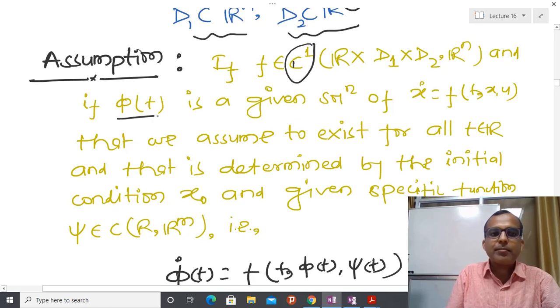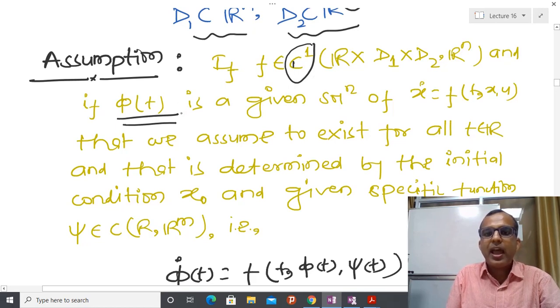And this phi t is the solution, so I am going to linearize this particular function about this particular solution. Here I am not going to discuss the existence condition; we are just assuming that the solution phi t can be reconstructed from the initial condition x0 and a given specific control psi.